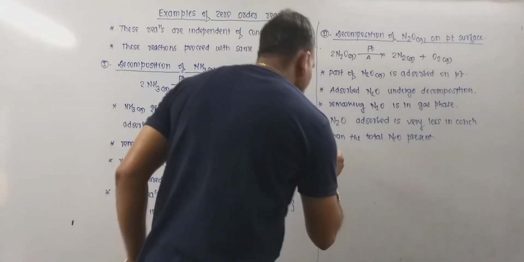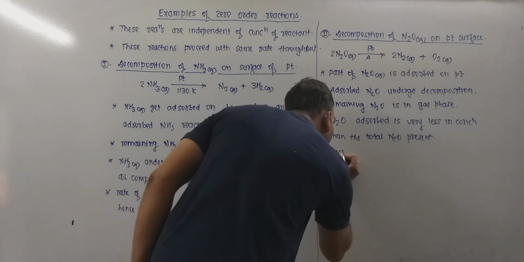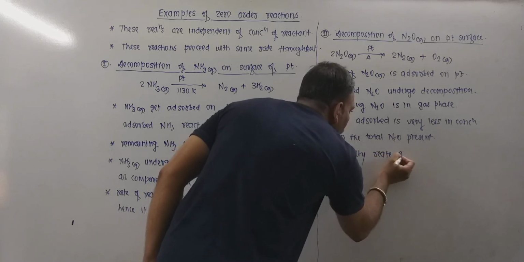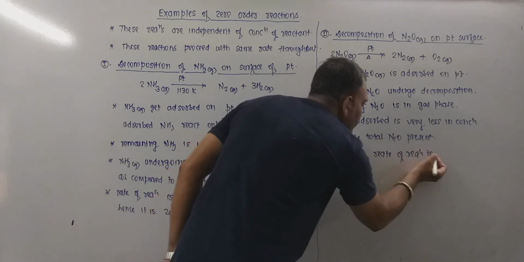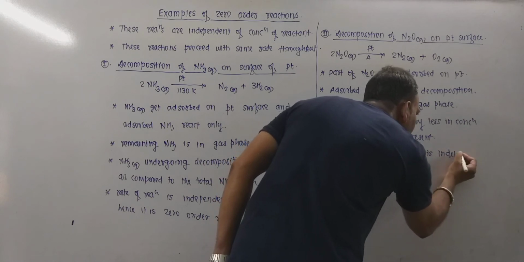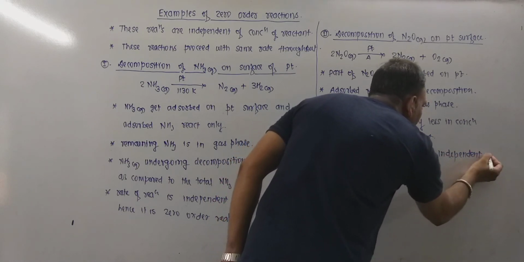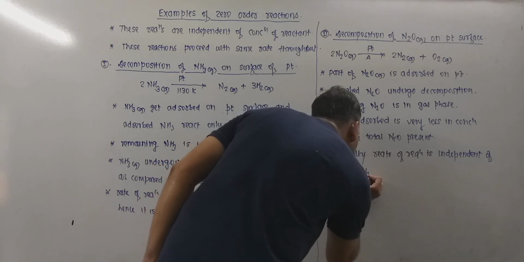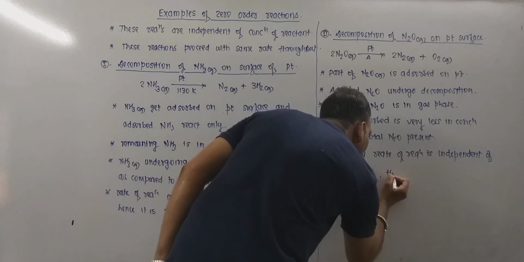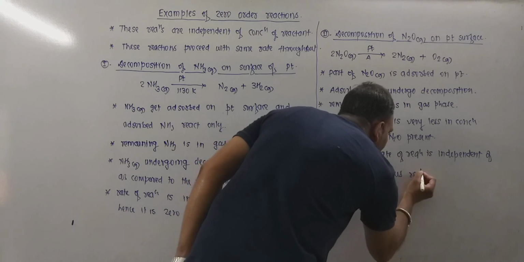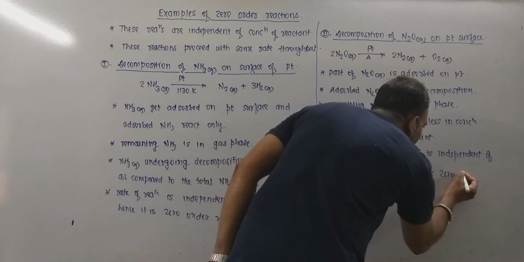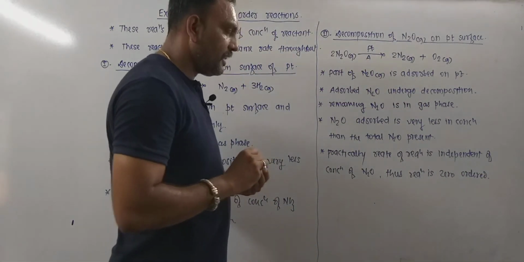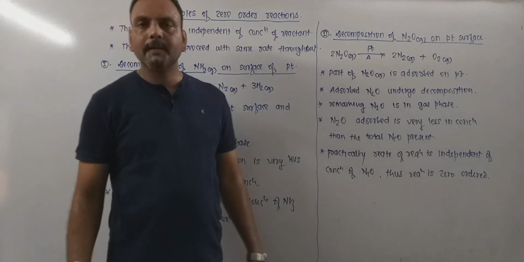it is a zero order reaction, remember. So practically the rate of reaction is independent of concentration of N2O. Thus the reaction is zero order. So these are the examples of zero order reaction.